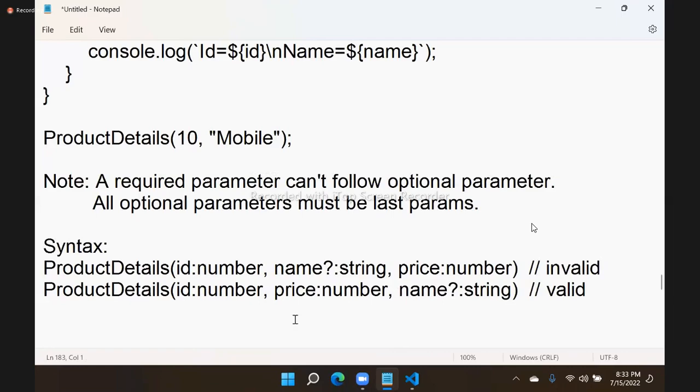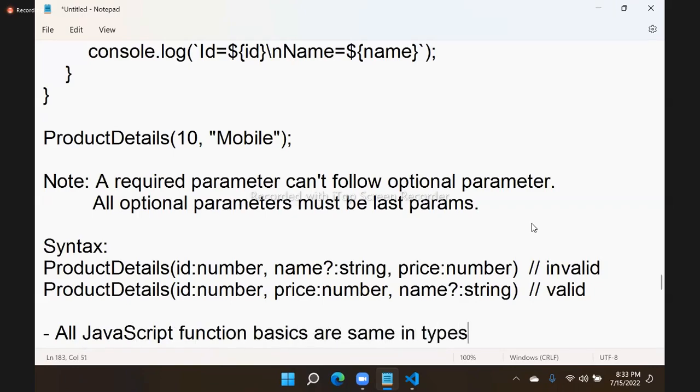This is about function parameters. That means function and parameters. This is the new thing in functions. Nothing else. Now, very important, all JavaScript function basics are the same here in TypeScript also.